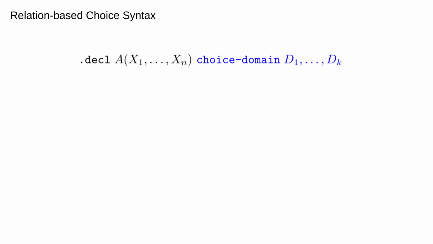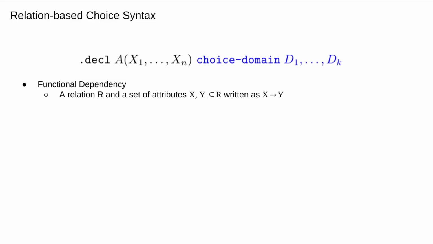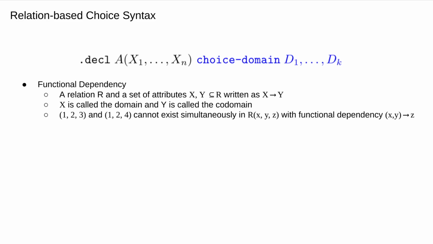Let's first formally introduce relation-based choice. First, a functional dependency on a relation R is a set of attributes x and y belonging to R, written as x to y. X is called the domain and y is called the codomain. And the attribute in the domain must uniquely define the attribute in the codomain.